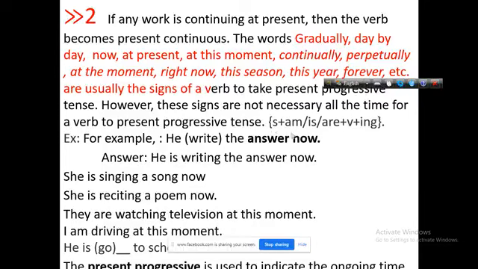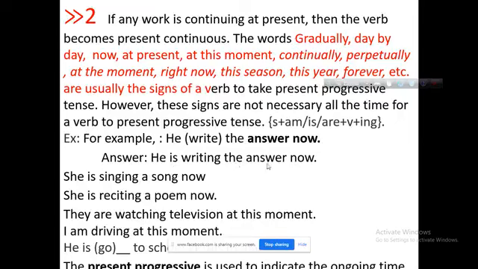The structure may be subject, am, is, are, plus verb, plus ing. He write the answer now. Here, now is the indicator word. If you get now, we have to make it present continuous tense. So, we have to know the structure: subject, am, is, are, plus verb, plus ing.